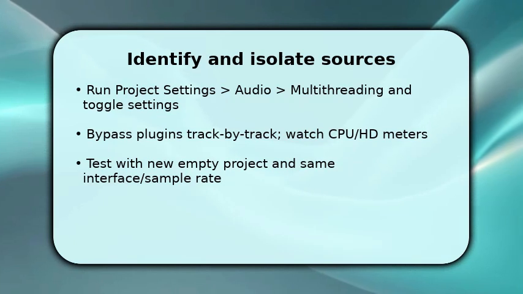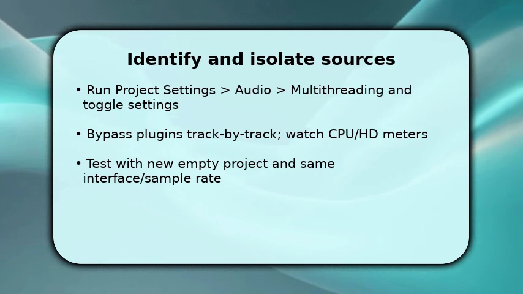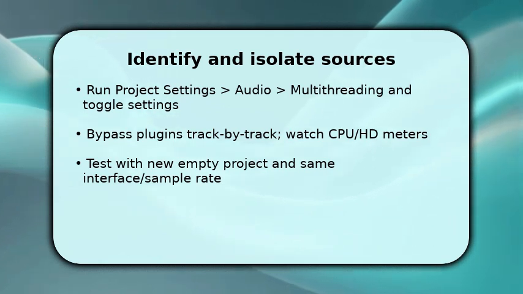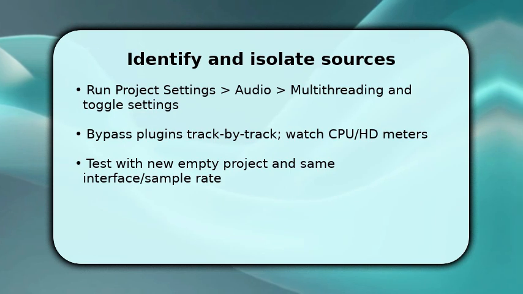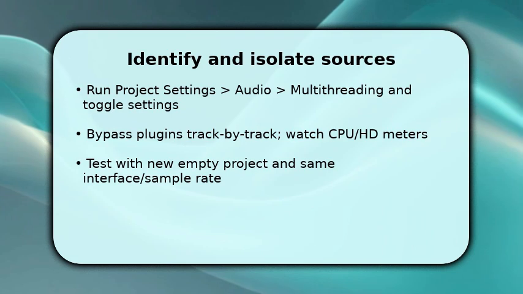Now you isolate the culprit. Start by toggling multithreading and process buffer settings in project settings. Some combos introduce clicks. Then, bypass plugins one track at a time while monitoring the CPU and I/O meter so you can see when the popping stops.